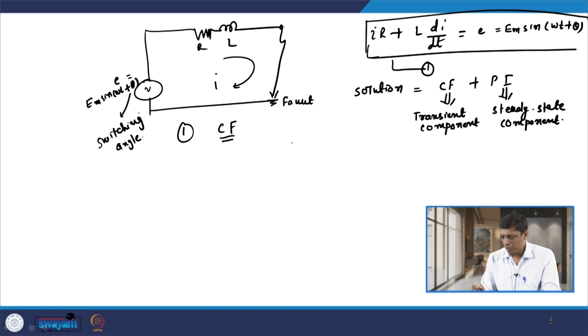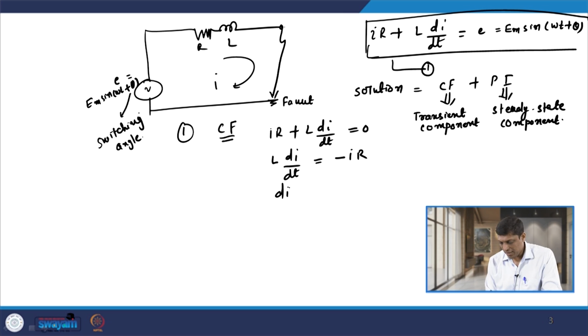To solve equation 1, we have to equate the left hand side to 0. Then we have L di by dt equal to minus I into R. So, di by I equals minus R by L into dt.